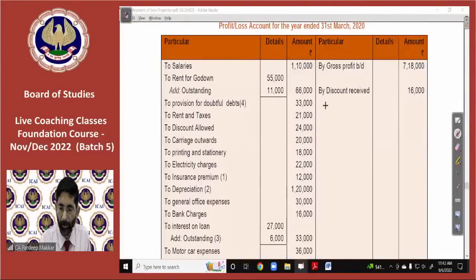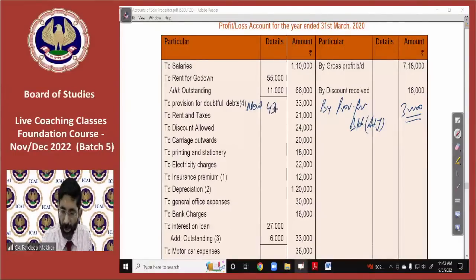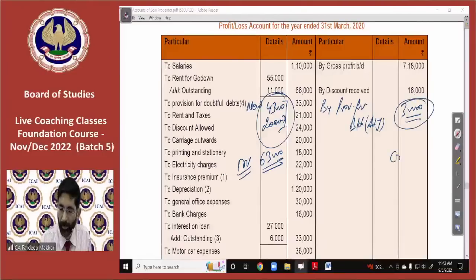You may enter provision for bad debts, whatever is given in adjustment here, that is 30,000 rupees. In that case, here you have to enter new provision only, that is 43,000, and simultaneously you may enter further bad debts, whatever is there, that is not given here. Any bad debts given in trial balance will be entered here. See here it is. It will become 63,000. So you have debited it with 63,000 and credited it with 30,000.